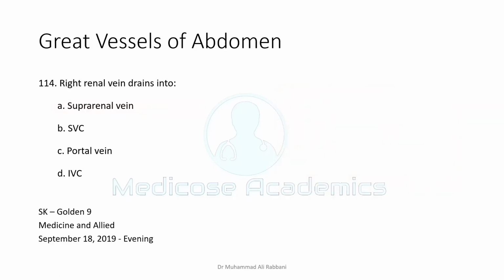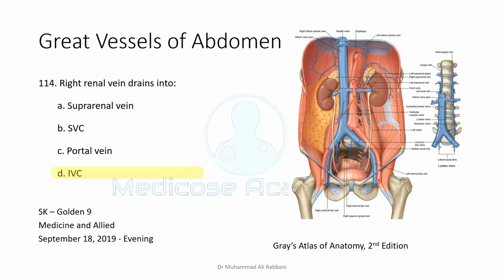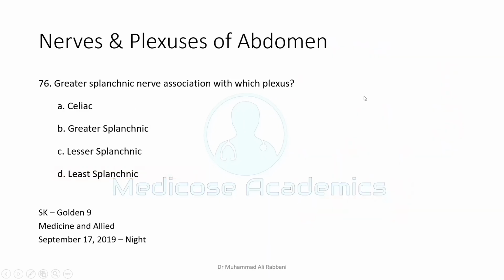The right renal vein drains into, it's a straightforward question, the inferior vena cava. Another question that is frequently asked and a little bit confusing is that the left suprarenal vein and the left testicular or ovarian vein do not drain into the inferior vena cava; they drain into the left renal vein. Then there is the greater splanchnic nerve association with the plexus. You should remember that the greater splanchnic nerve directly goes to the celiac, the lesser splanchnic nerve goes mostly to the celiac, and the least splanchnic nerve mostly goes to the renal plexus.